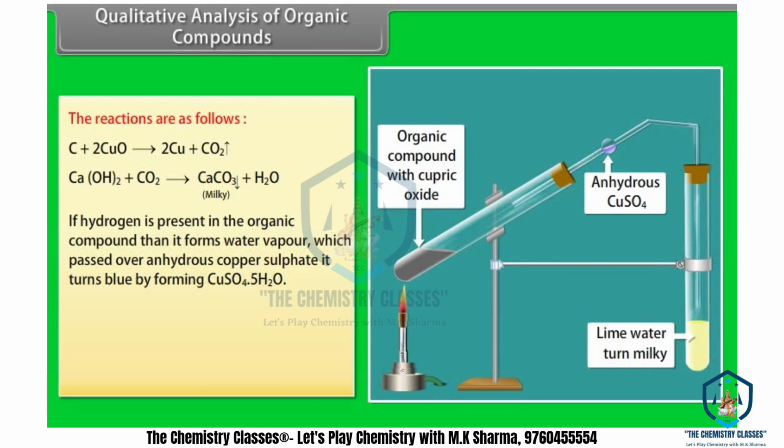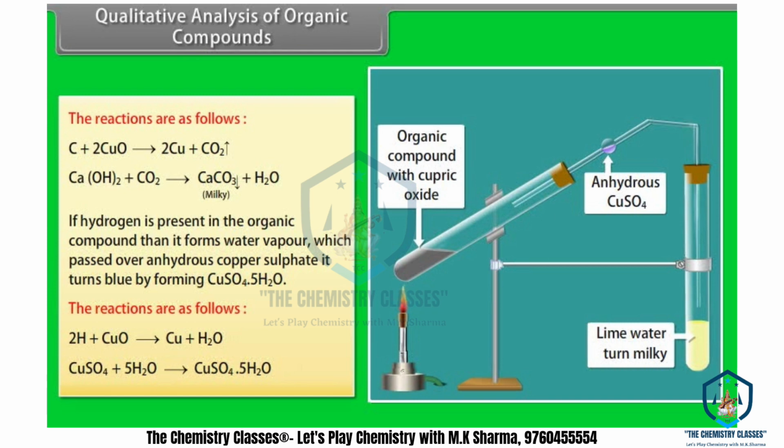If hydrogen is present in the organic compound, then it forms water vapor, which when passed over anhydrous copper sulfate turns it blue by forming CuSO4·5H2O. The reactions are as follows. Hydrogen in the organic compound reacts with copper(II) oxide and produces copper and water. The produced water reacts with anhydrous copper sulfate, which turns blue by forming CuSO4·5H2O.